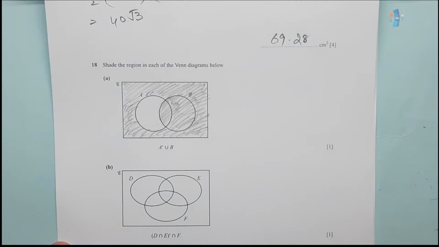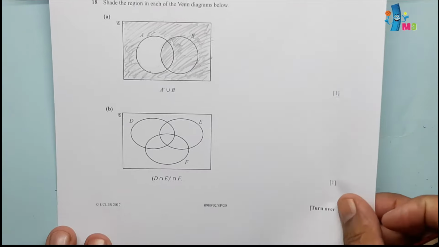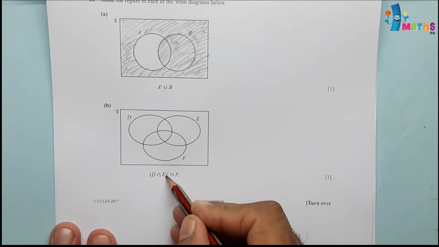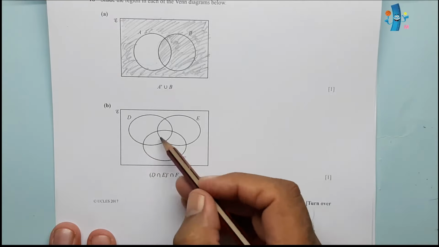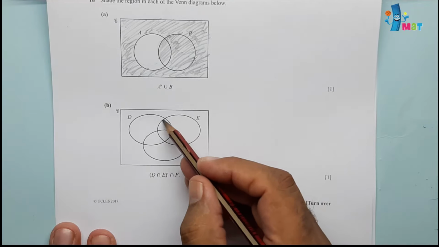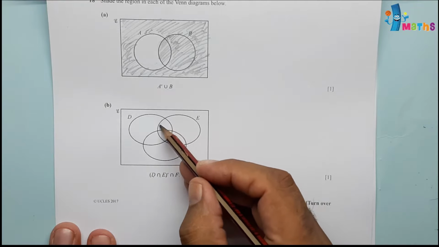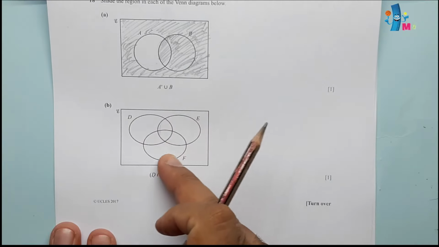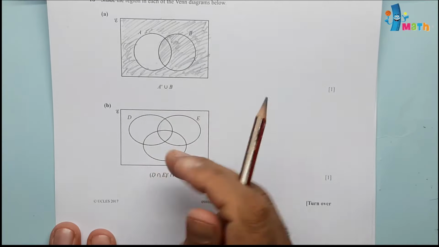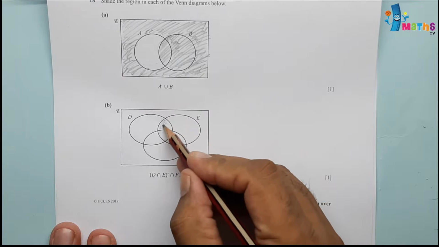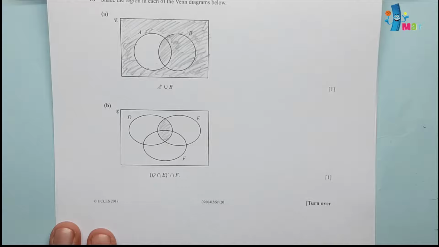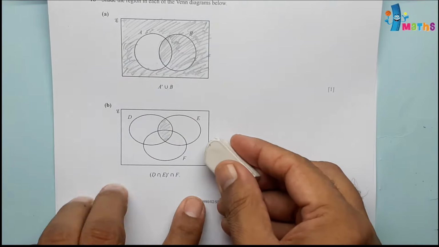B part, again a Venn diagram is given. D intersection E complement. D intersection E is this area, and complement means this is not shaded, rest of outside is everything shaded. So we can say that this portion is not shaded, rest of everything is shaded. So I've shaded just to clarify.